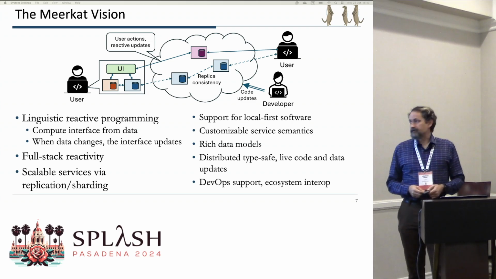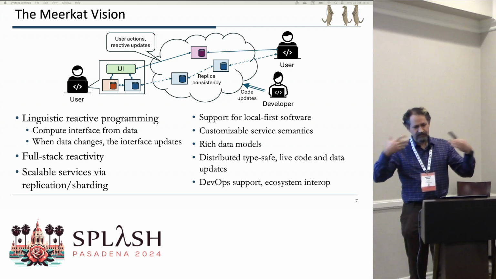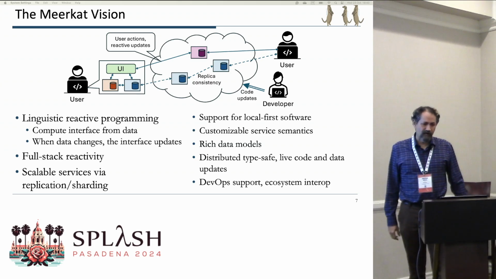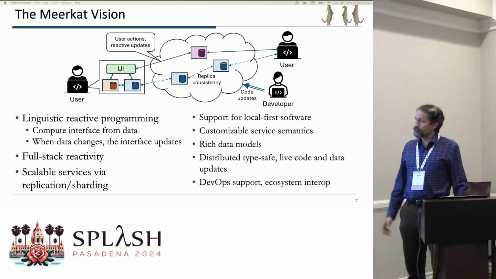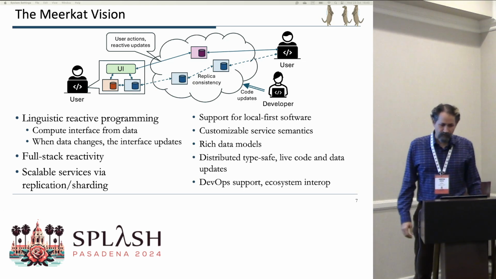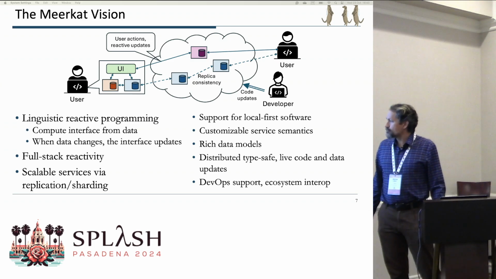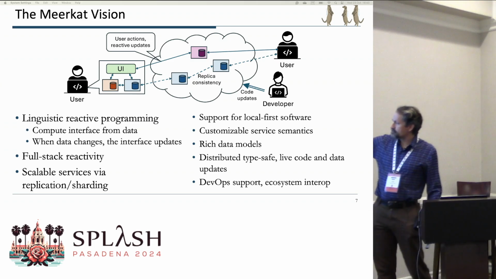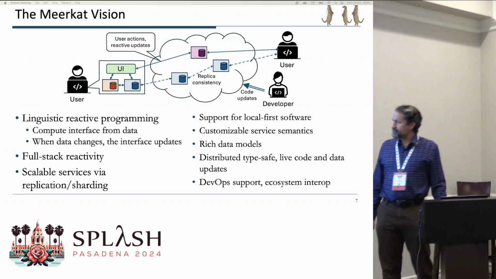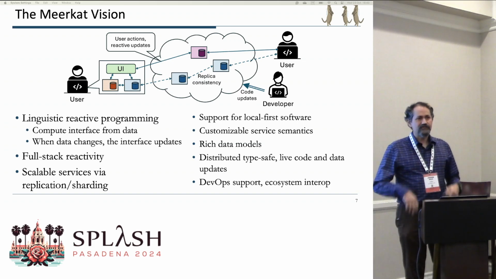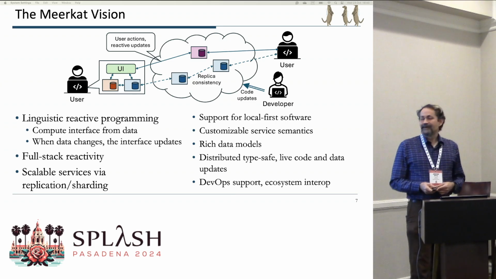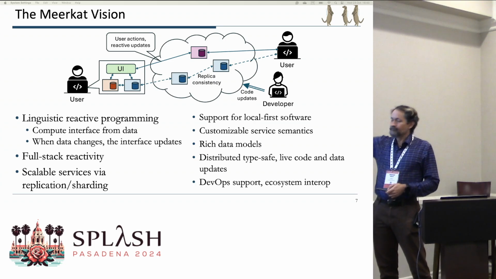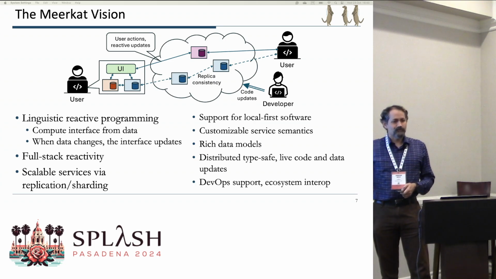Maybe you need to customize the kinds of semantics these services provide in terms of consistency guarantees, for example, or provide more interesting kinds of data models than what we support right now. And of course, we'd like to make these live code updates distributed and provide some DevOps support of the kind that you see in software engineering research, but with some nicer semantics because we control the programming language.